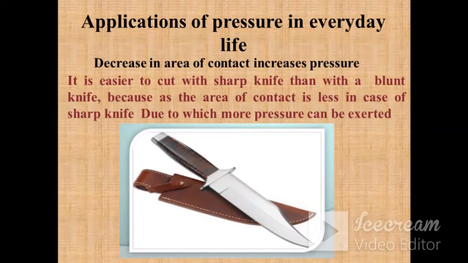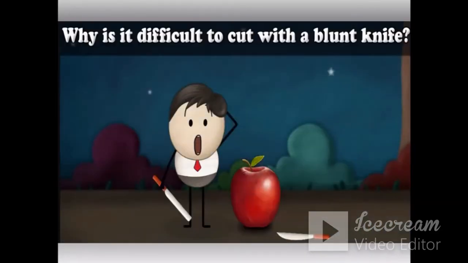Because if it has a blunt edge, the area will be large and it will not be easy to cut any item. Whereas when the edge is sharp, the area of contact is less, due to which more pressure can be exerted, and hence things can be easily sliced or cut with a sharpened knife. If you wish to cut an apple, the knife should be sharp, not blunt.